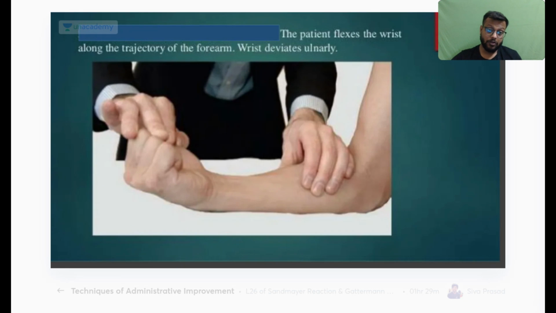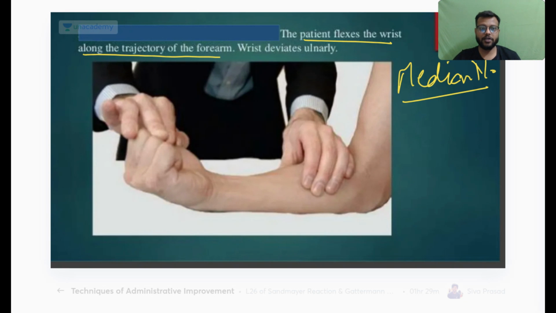Now this is also a test for the median nerve. I'm giving you the hint. In this test, the patient flexes the wrist along the trajectory of the arm, and the wrist deviates ulnarily, that is medially. There is injury of the median nerve, and on flexing, the wrist deviates towards the ulnar side.